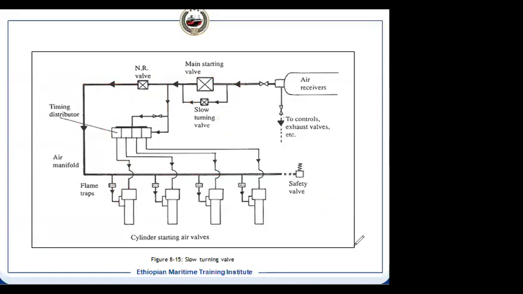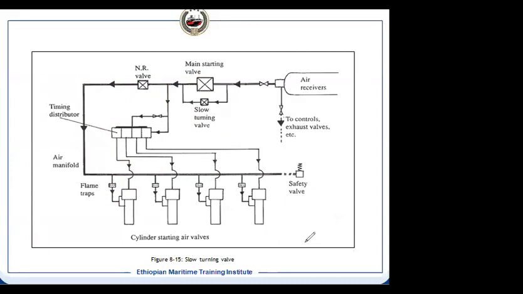I don't understand what is the reason behind this. When it is a reversible engine, we put the bursting discs on each unit, and if it is not reversible, we put it on the manifold. Yeah. And what is the reason? Yes, the reason is